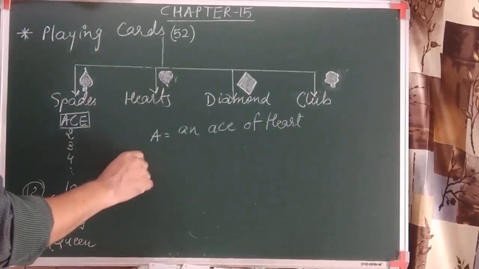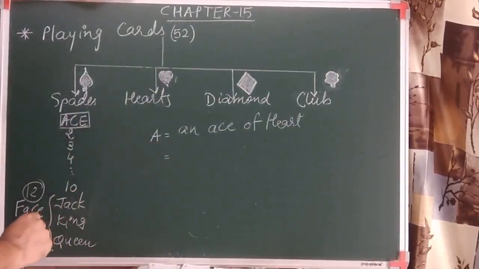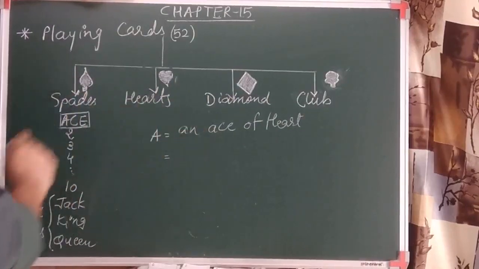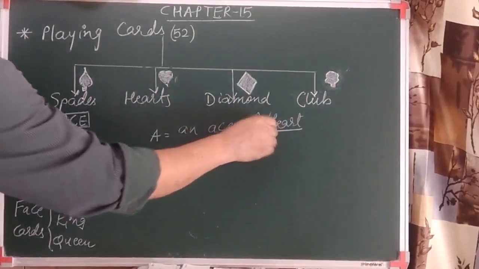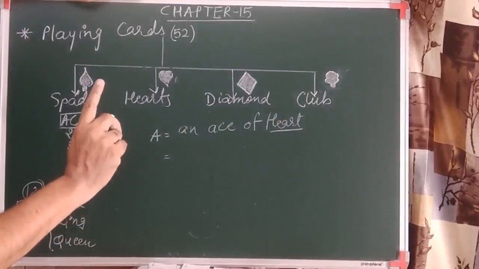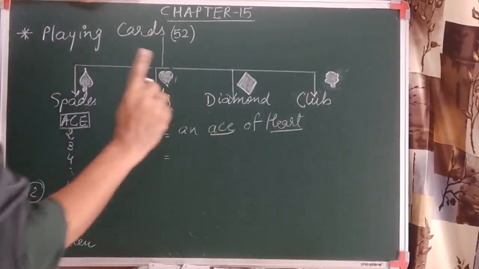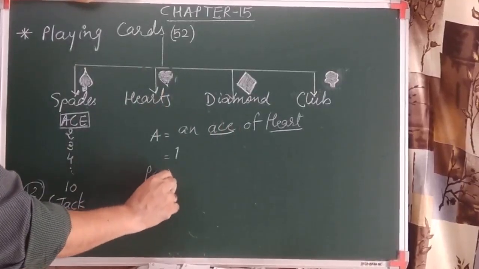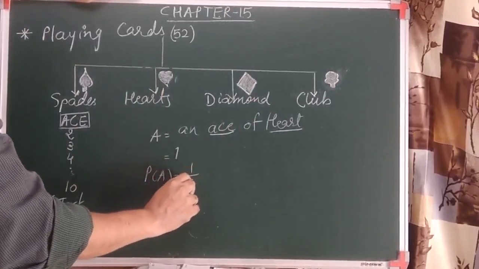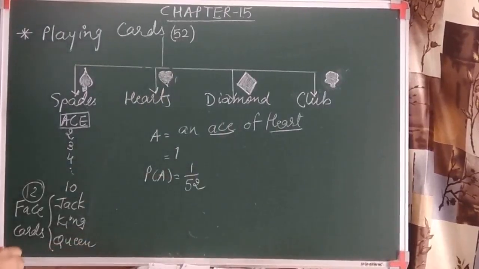So first you need to find out the probability of this favorable event. So heart has 13 cards and ace, that is only 1. So that is 1. So the probability of this event is 1 upon 52. Thus we can find the probabilities of this event of this card. I hope you understand.